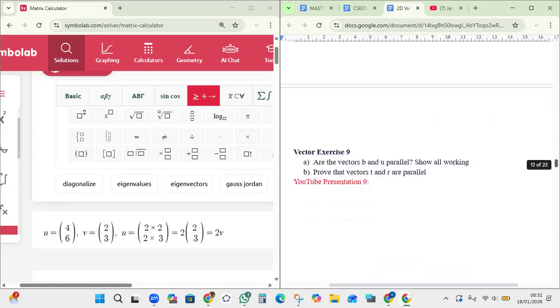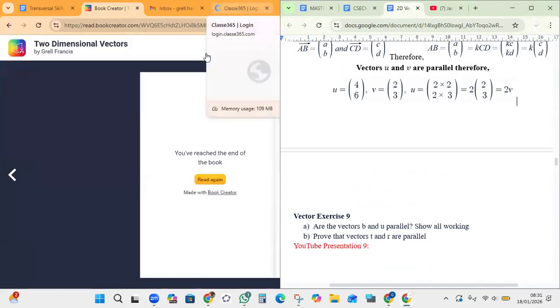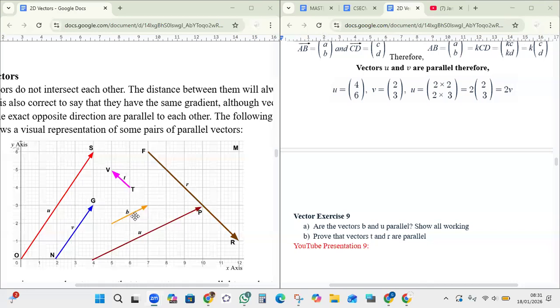And this is followed by vector exercise 9. Are vectors B and U parallel? So here are vectors B and U. So the question is asking if vectors B and U are parallel. Now you've got to show all working. And part B, prove that vectors T and R, here it is the purple and the brown, are parallel. So you've got to do the same working like part A.